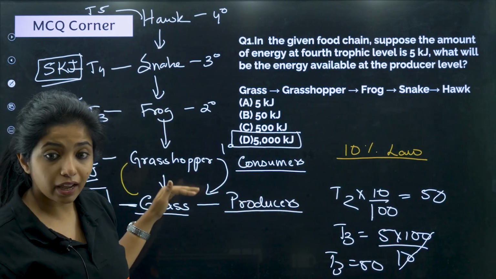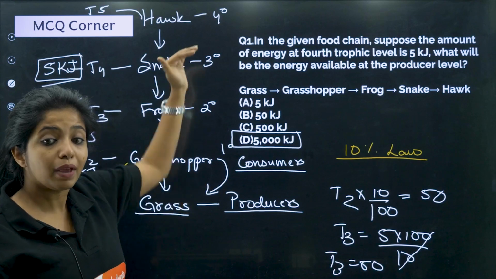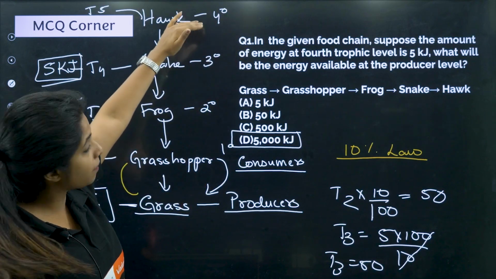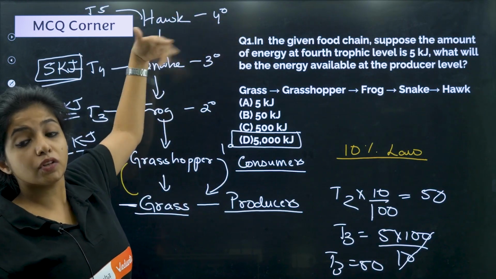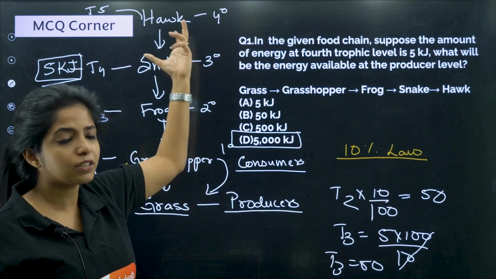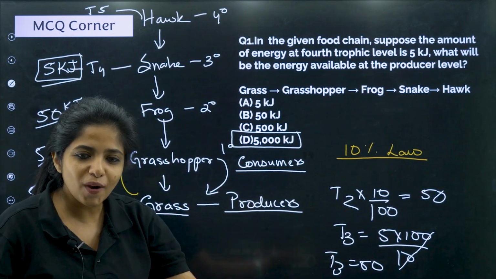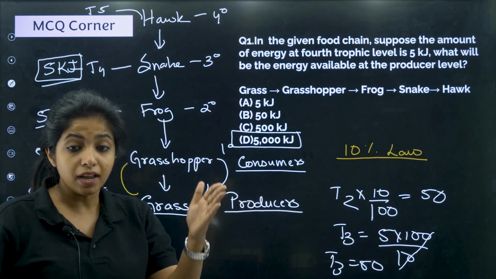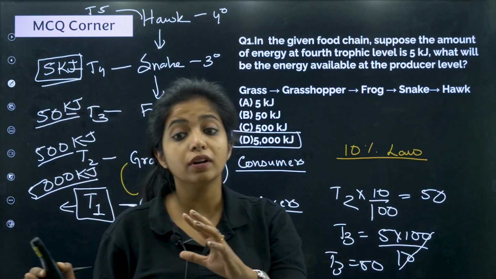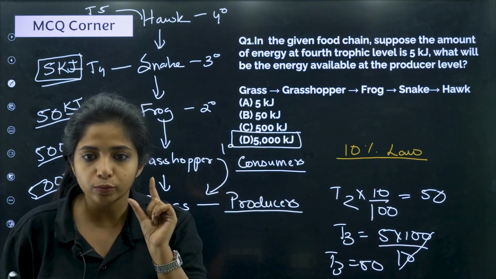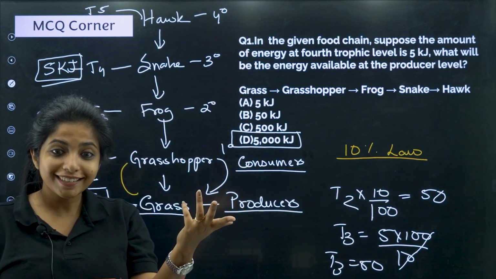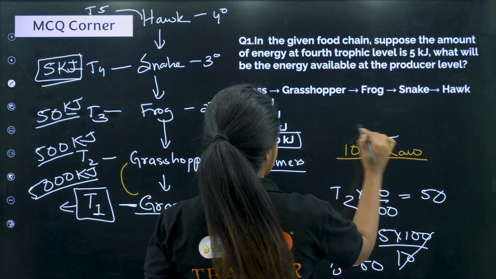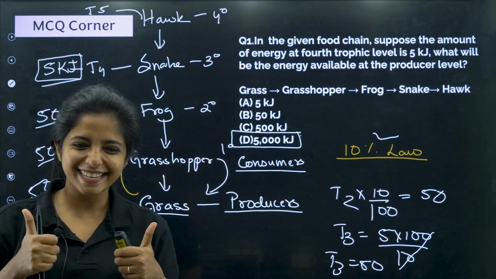In the trophic levels, in a food chain, there are not many trophic levels. This could be the maximum that could go. There won't be another organism that could eat it, because what will this hog give to the other organism? There is no energy to give, which is why the number of trophic levels is also very few. So remember the 10% law, and this becomes your answer. I hope it is clear.